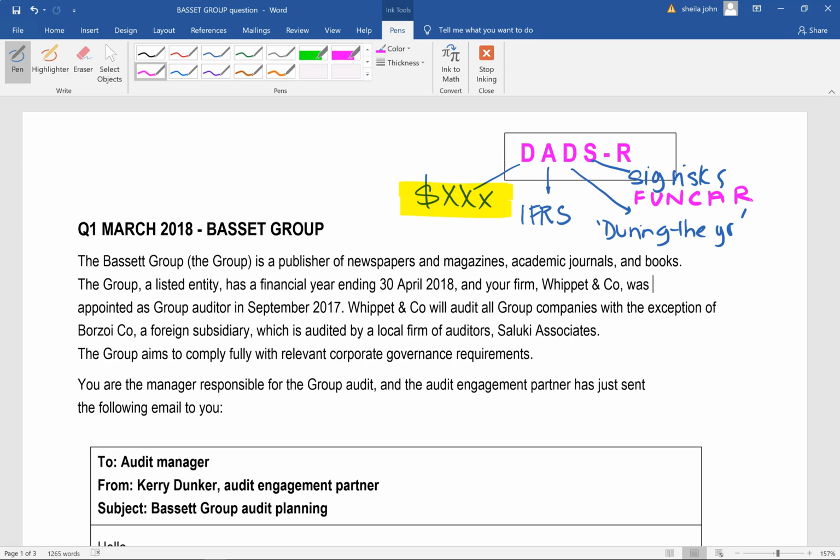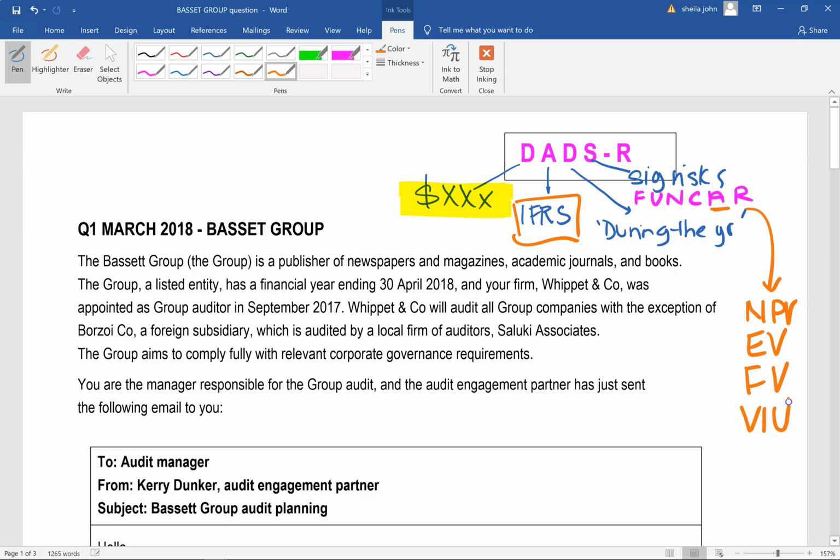And normally if it's accounting estimates, we are going to relate that together with the IFRS anyway. But anyway, we'll have a look at that. So what are the accounting estimates involving a high degree of uncertainty? These are accounting estimates involving net present value, expected value, fair value, value in use. These are the kind of things that involve a significant amount of management judgment. Then you've got the last R, under fund CAR, and that stands for related party transactions.